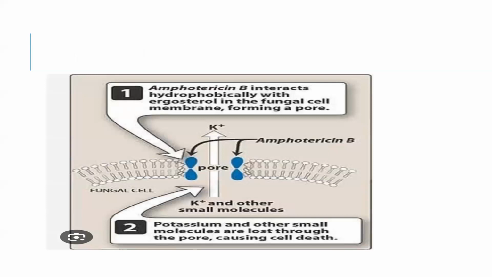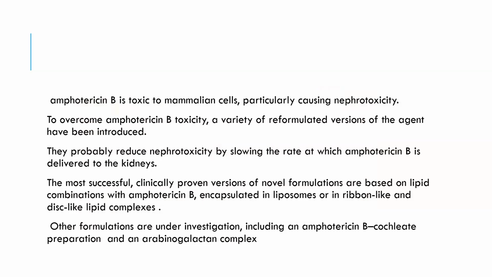So this is a picture which shows the mechanism of amphotericin B. As we can see, amphotericin B interacts hydrophobically with the ergosterol in the fungal cell membrane, forming a pore. And through that pore, potassium and small molecules are lost, which causes cell death. Amphotericin B is also toxic to the mammalian cell.